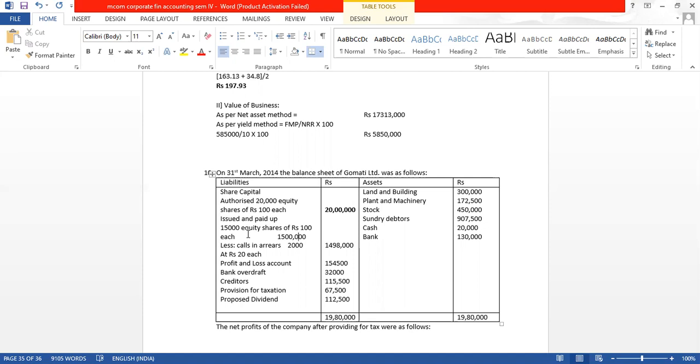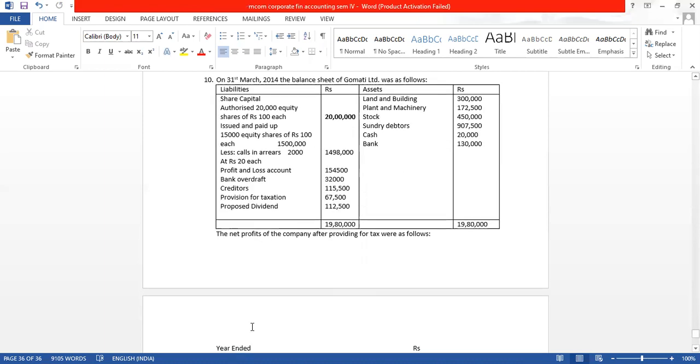Profit and loss account, bank overdraft, creditors, provision for tax and proposed dividend are there on the liability side. On the asset side, we have land and building, plant and machinery, stock, debtors, cash and bank balance.